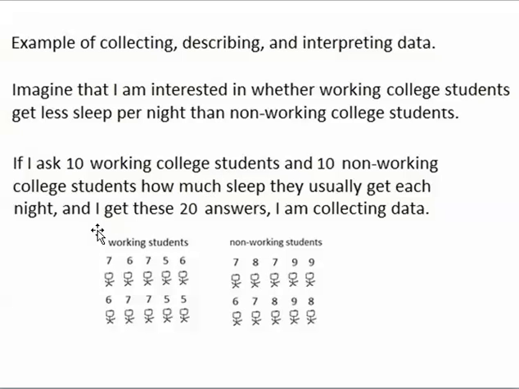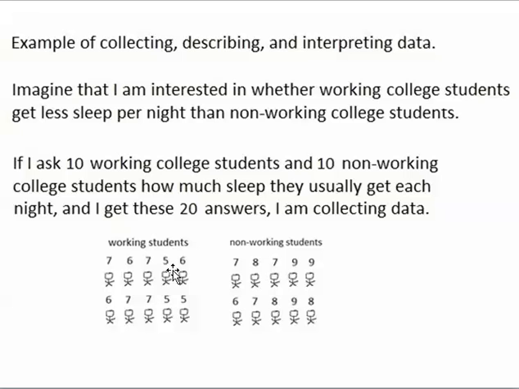We could summarize this set of data by calculating the mean, or the average, of the 10 working students, and by calculating the mean or average of the 10 non-working students. If I wanted to calculate the mean of the 10 working students, I would add their 10 answers and divide the total by 10. And if I wanted to calculate the mean of the 10 non-working students, I would add their 10 answers and divide the total by 10.